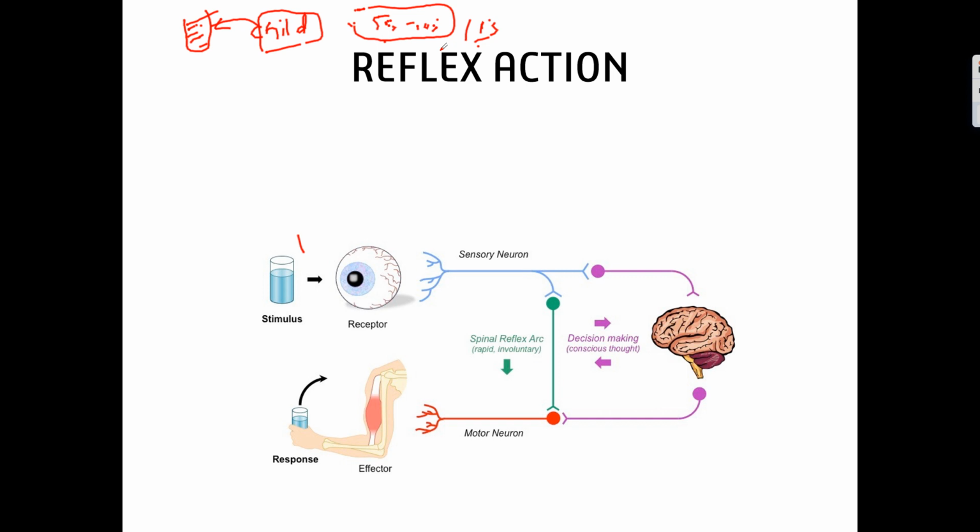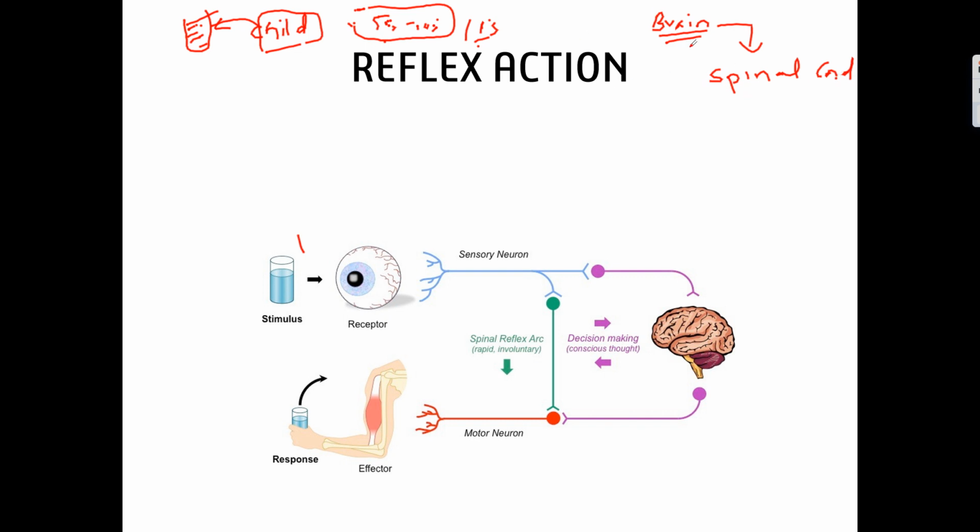So what happens in this case? The spinal cord will come into the picture. The actions stored in the brain remain there permanently, most of them. So next time when they want to perform the same action, the spinal cord will come into the picture and perform the action.